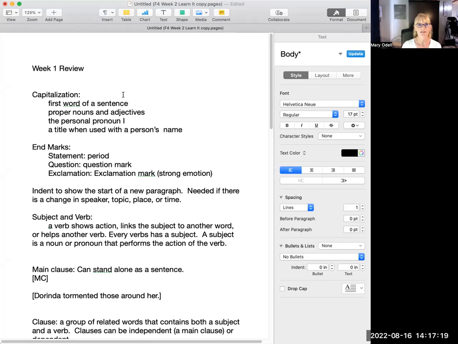First one is capitalization. The times you need to capitalize is the first word of a sentence, proper nouns and adjectives, the personal pronoun I, or a title when it's used with someone's name. We also talked about the 3 different types of end marks you can use. For most sentences, which are statements or declarative sentences, you use a period. If the sentence is asking a question, you use a question mark. If the sentence is showing strong emotion, exclaiming something, then you would use an exclamation mark.